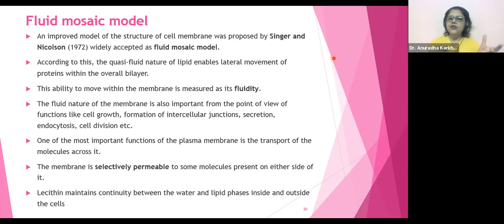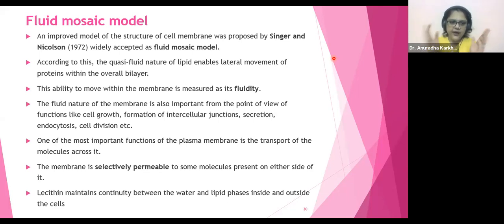Formation of intercellular junctions, secretion, endocytosis, cell division, all these require high flexibility. Now this flexibility is because of the presence of lipids. So the more lipids, the more flexible the cell, and the better it gets adapted to perform all these functions.